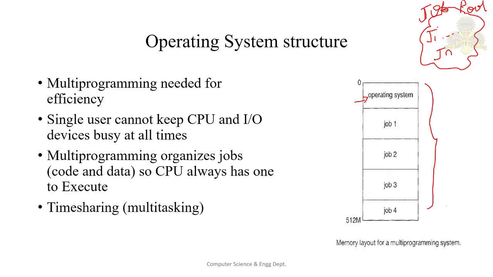So what will be happening? Whenever you have n number of jobs, first they'll be kept in a pool. They'll be kept on a disk, and we call it a job pool. Now whenever these jobs want to execute, they have to be brought into the main memory and kept simultaneously in the main memory. The set of jobs in the main memory can be a subset of the jobs that are kept in the pool.